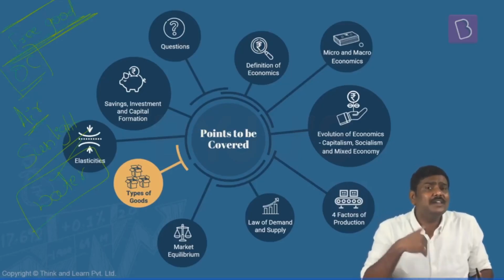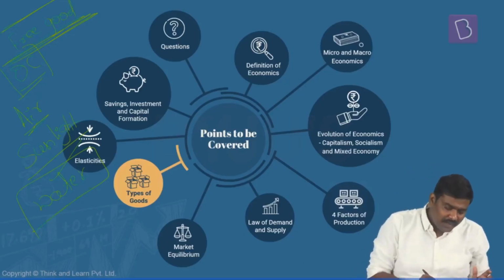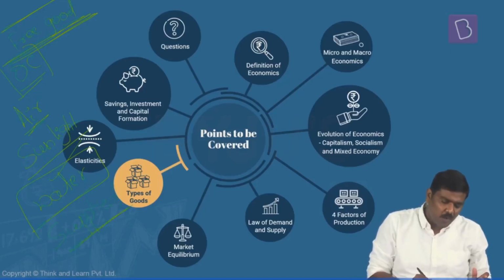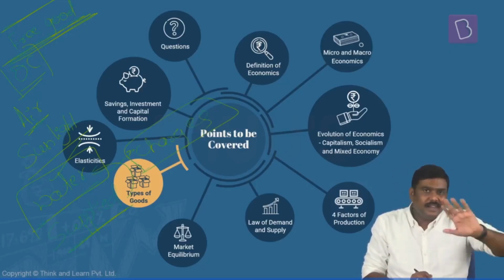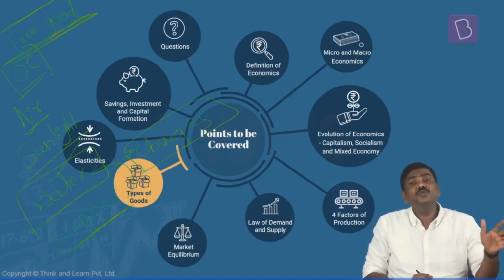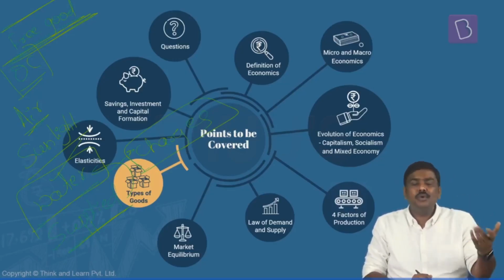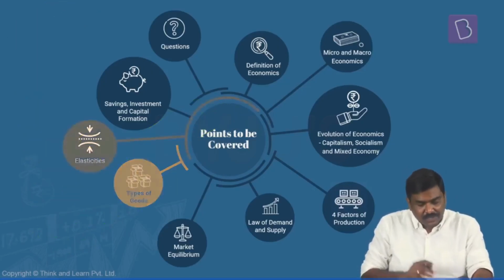Today, can I say water is a free good? No, you cannot say water is a free good, for a simple reason. Water is supplied by the government now. And for having supplied this particular water, the government will impose certain charges. I can understand this, right? So water, strictly speaking, is not a free good today, right? But earlier, yes, it was considered to be a free good, right? So these kinds of terminologies are used in newspapers, in exams, or in books also. Please be very, very careful. So we have taken care of the types of goods. Now let's have a look at the concept of elasticity.